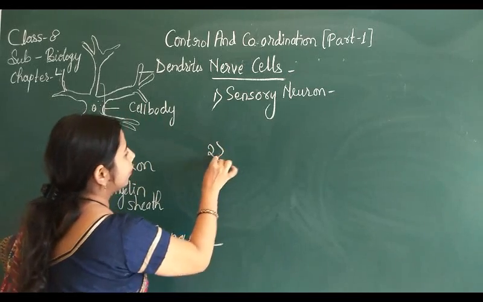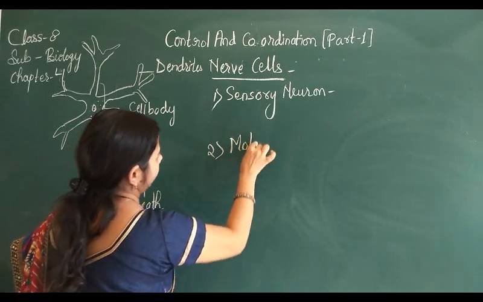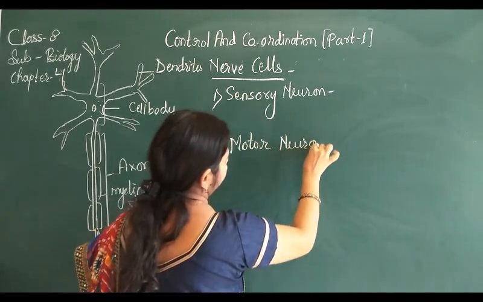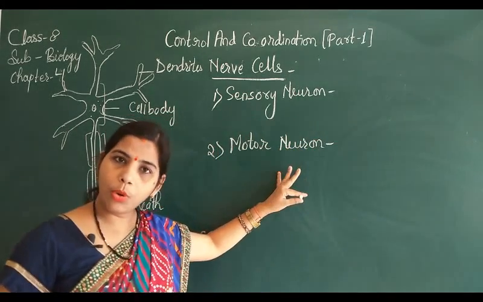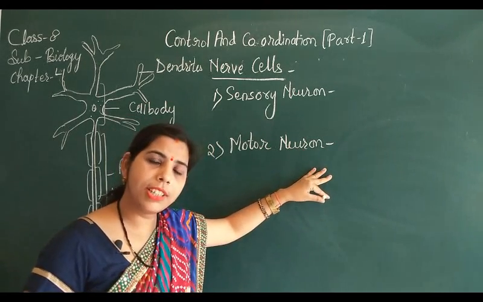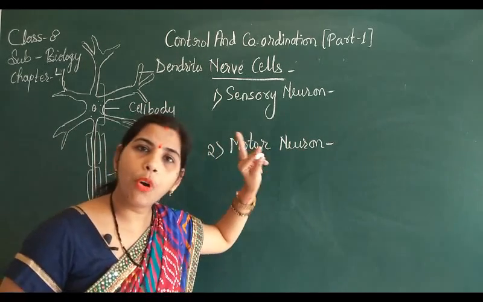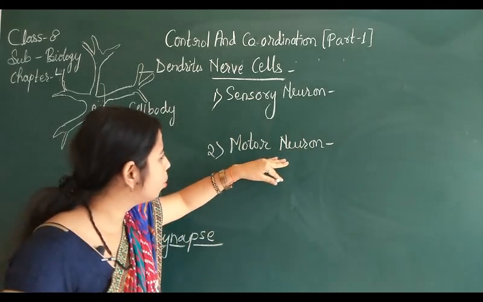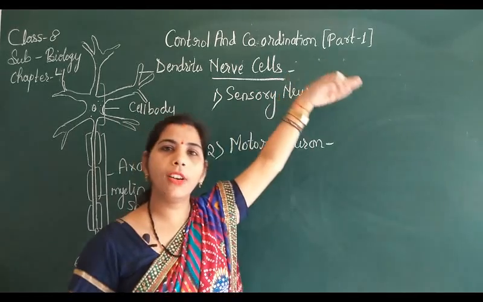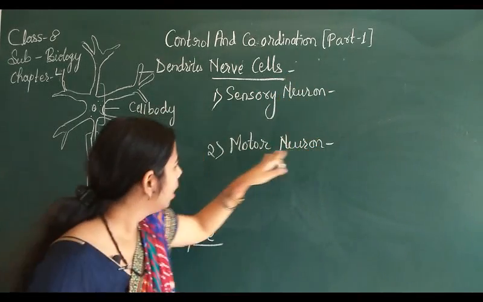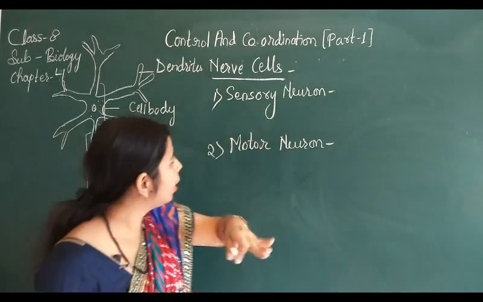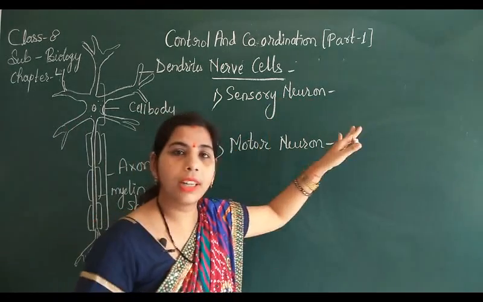Then the motor neuron. What is the function of the motor neuron? Motor neuron transmits messages or nerve impulses from the brain or spinal cord to the sense organ. That means ये sense organ से brain और spinal cord तक carry करती है, और motor neuron क्या करती है? Brain और spinal cord से लेकर के आती है towards the sense organ.